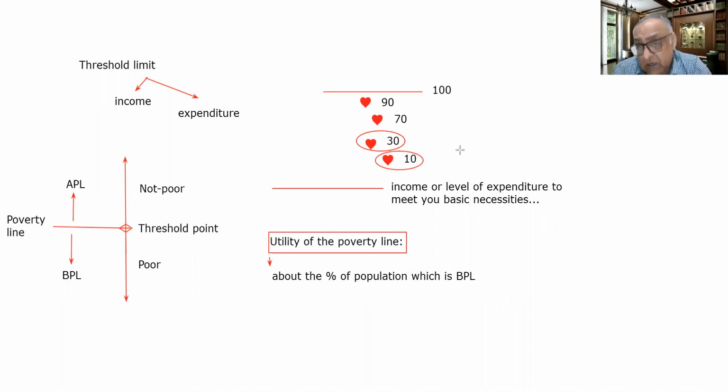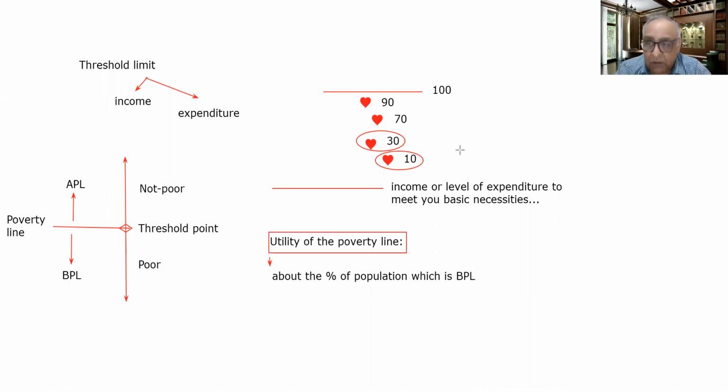So that is why, you can say, it guides the government. It gives information to the government about the extent of poverty, the degree of seriousness of the problem. What is the gap between the person sitting at the tail end and the minimum threshold income required to meet the necessities of life?